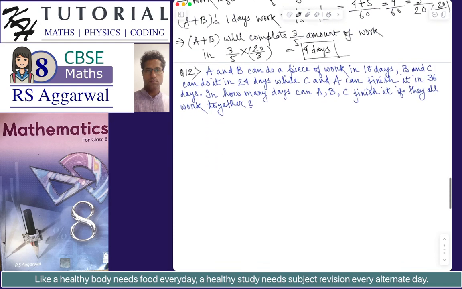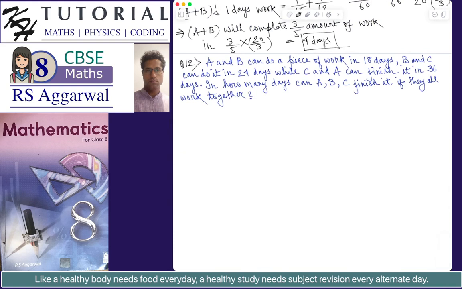Okay. Question number 12. A and B can do a piece of work in 18 days. B and C can do it in 24 days, while C and A can finish it in 36 days, which means that A and B working together can complete a work in 18 days. B and C, when working together, will complete the same work in 24 days, while C and A working together will finish the same work in 36 days. Now it is asked, in how many days can A, B, C finish it if they all work together.